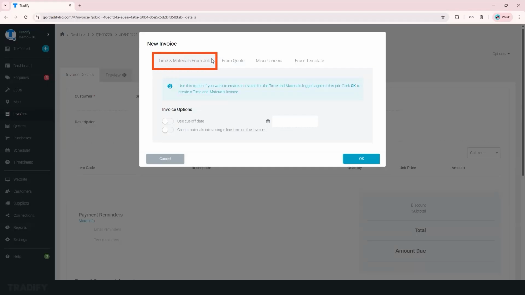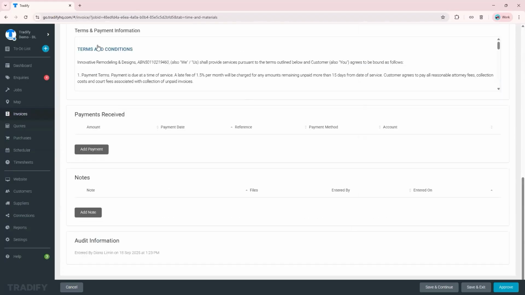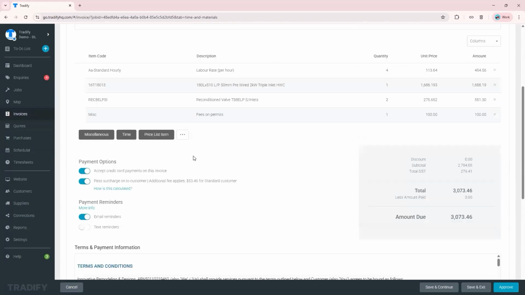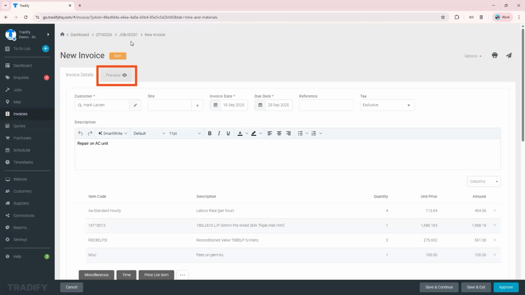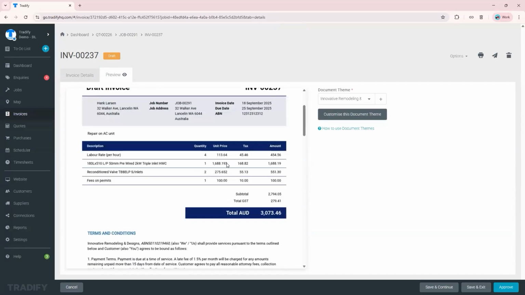So click on time and materials from job, hit OK, and everything that you have in the time and the costs tab earlier that I've shown you will be in here. They are included in here. So similarly, you have your terms and conditions pre-saved in there. And yeah, you can just draft that invoice. This is how it will look like. Of course, you have your document theme already preset. You can invoice showing all line items.